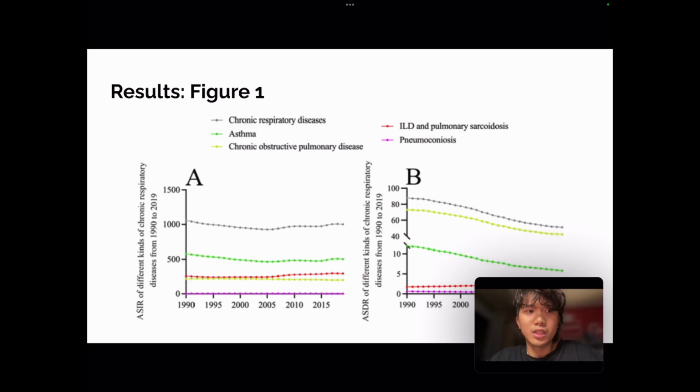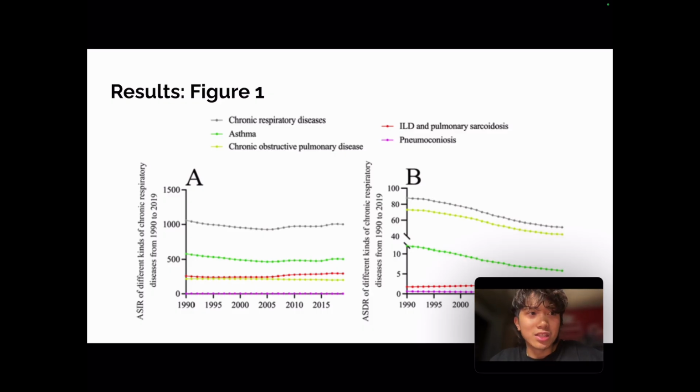And so for the results, this is figure 1. In this figure, it takes a look at the chronic respiratory diseases. So there are 4: asthma, chronic obstructive pulmonary disease, ILD and pulmonary sarcoidosis, and pneumoconiosis. And it looks at the ASIR and the ASDR of each of these 4, between 1990 to 2019.